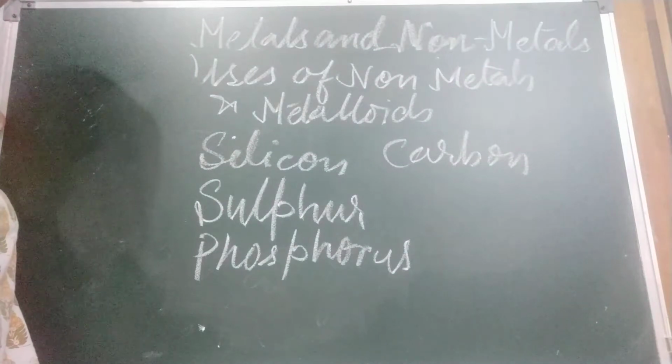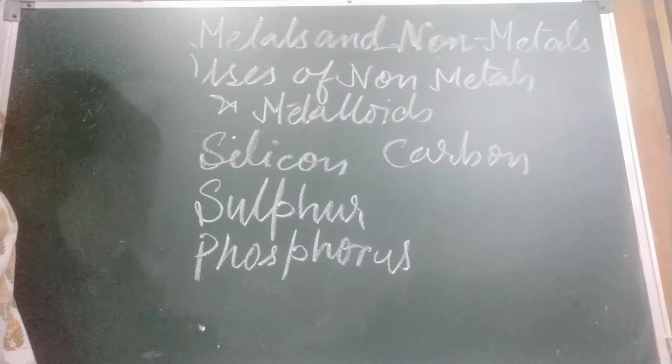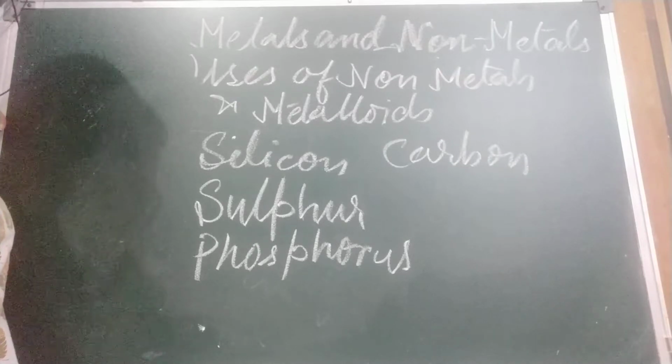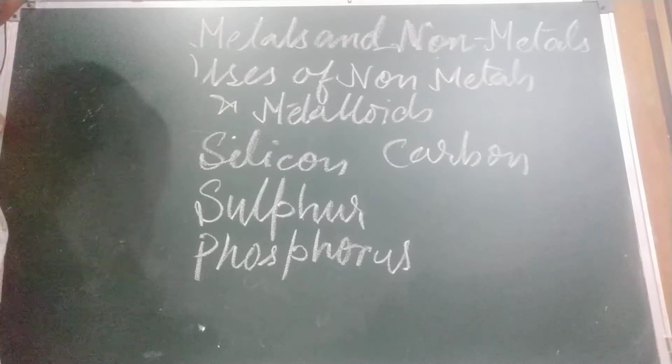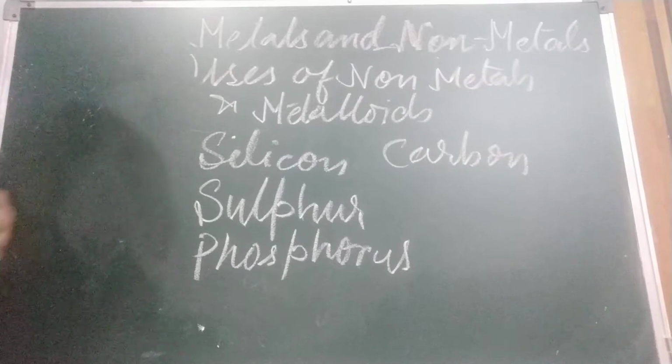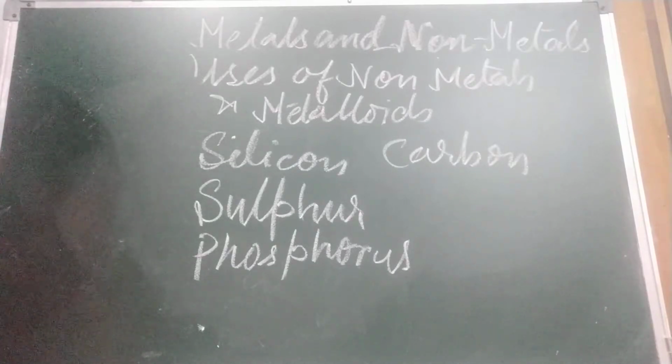Carbon as graphite is used in making the lead of pencils and electrodes in dry cells. Carbon as a diamond is used in jewelry and in making cutting tools. Carbon as charcoal is used in filters to purify air and water. Carbon as coal is used as fuel. So in four forms we can use carbon: graphite, diamond, charcoal and coal.